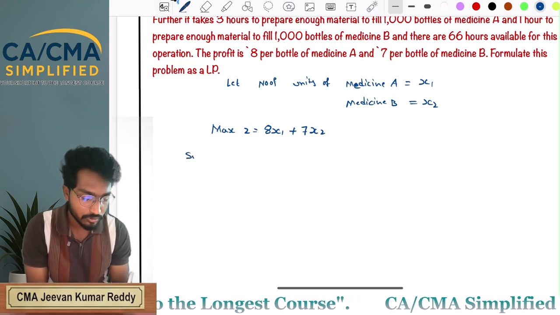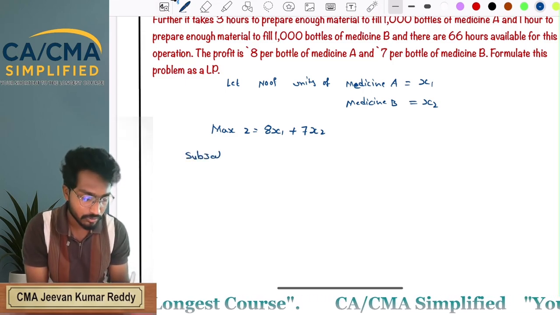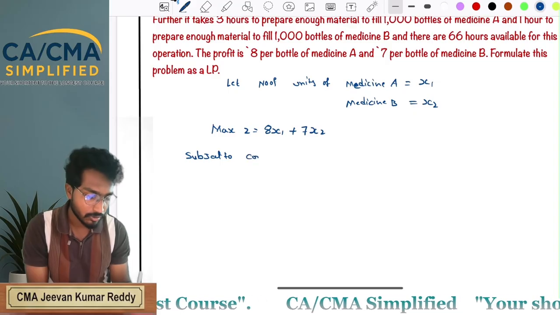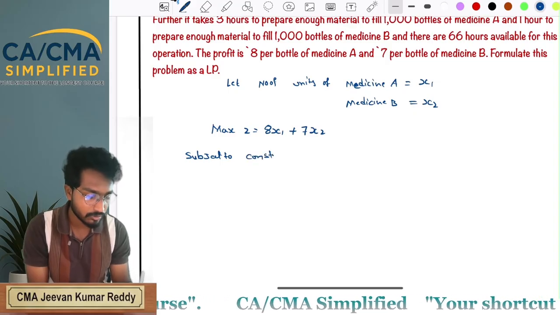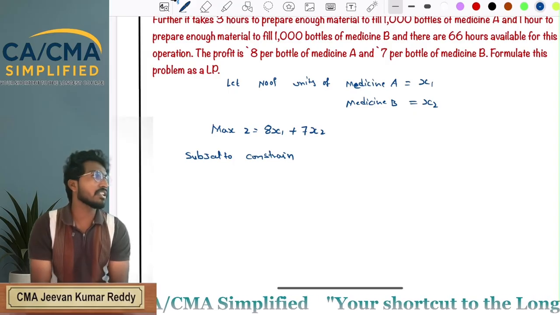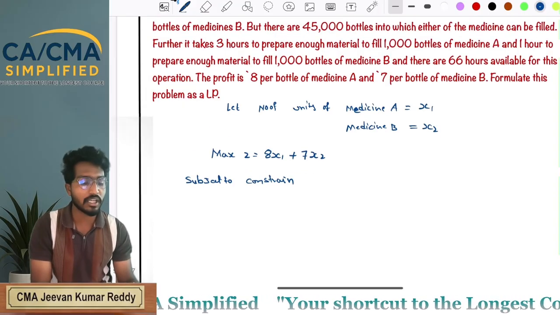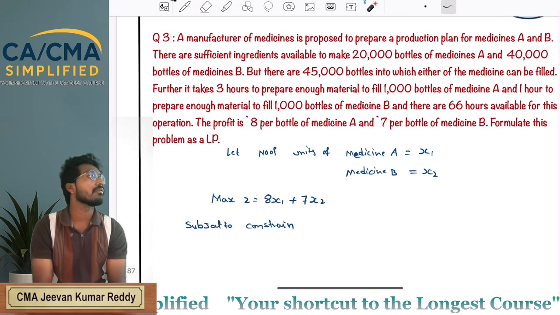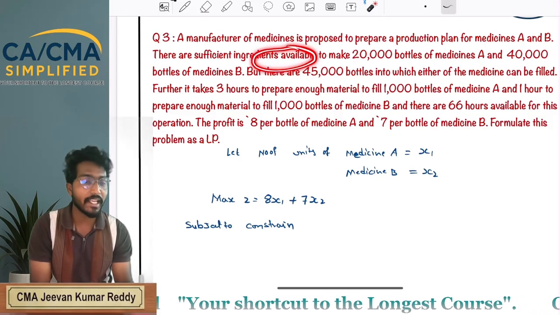Subject to constraints. What is the first constraint we have? Raw material.